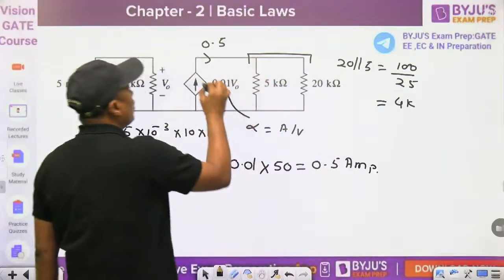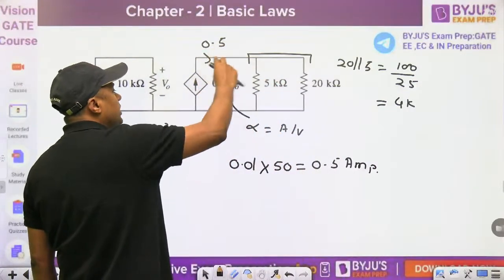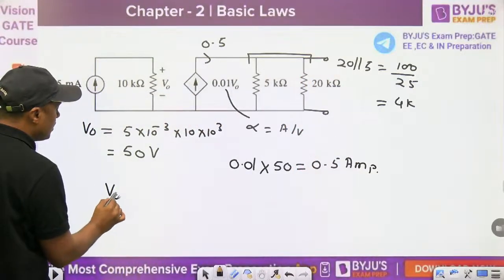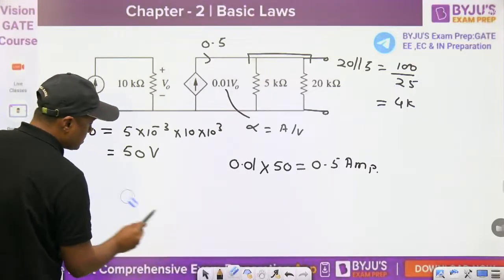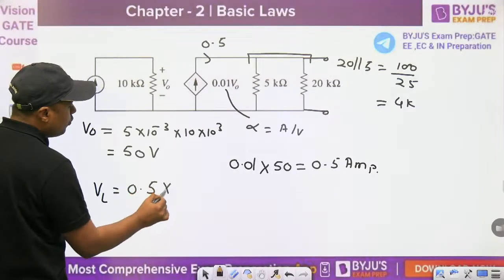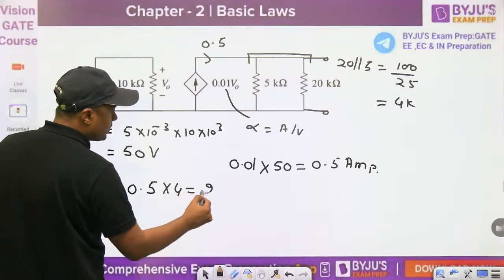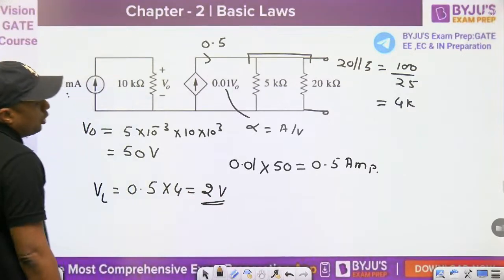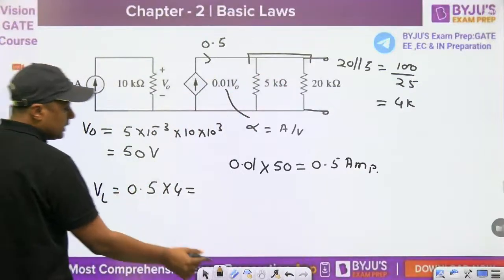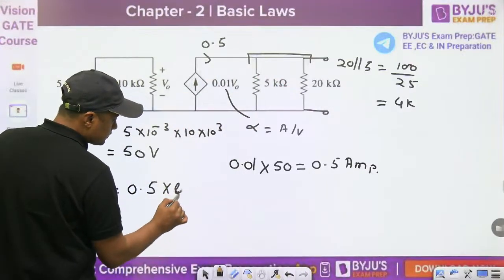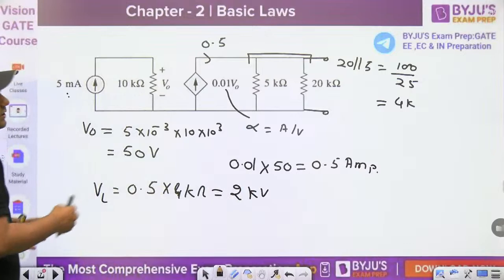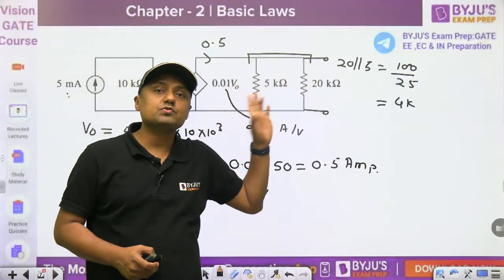If this is the 4 kilo ohm, and you know the current passing through the 4 kilo ohm, then you can find the output voltage across the 20 kilo ohm. That is equal to 0.5 into the 4 parallel combination, and that is 2 volt. That is 2 kilovolt guys, 2 kilovolt. Why? Because the resistance is in kilo ohm and the current is in ampere. This is the value of the voltage across this 20 kilo ohm as well as the 5 kilo ohm.